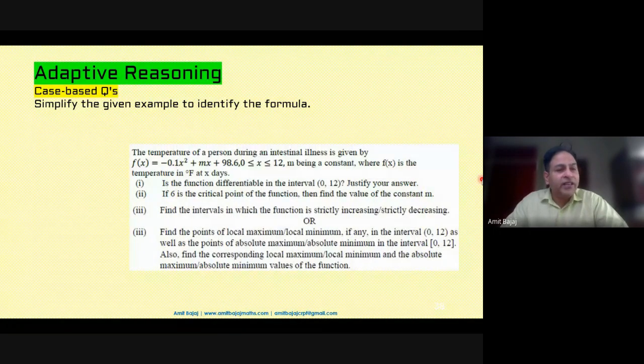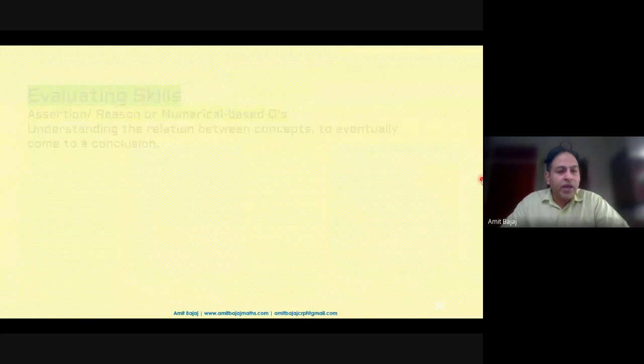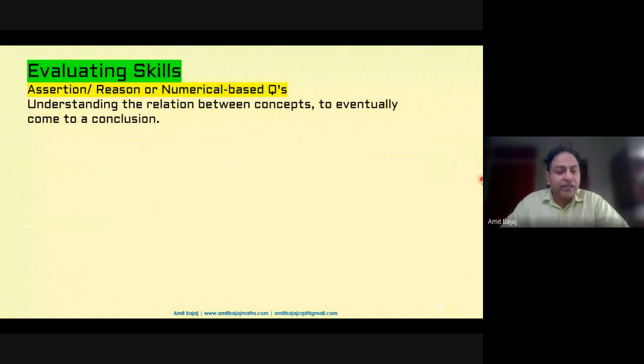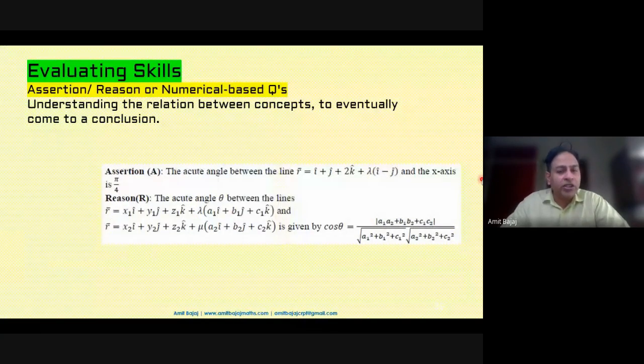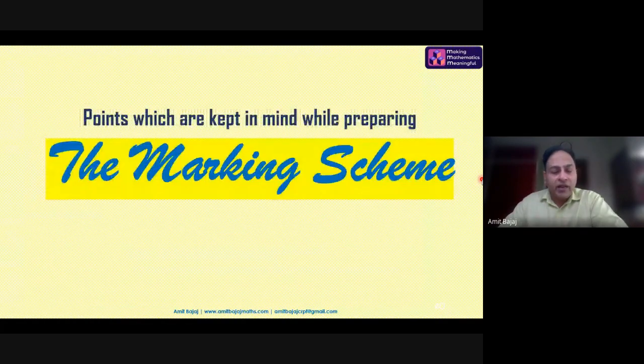They are specifically covered as a part of our source based or case study based questions. Or we talk about evaluating skills, the formula based, the logical, and then finding the relationship between two or more concepts, and then solving the problem. So various types of competency questions are possible. I'll be sharing a few ideas in my upcoming sessions as well.